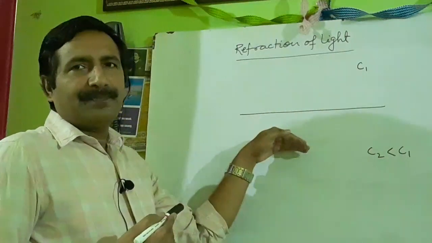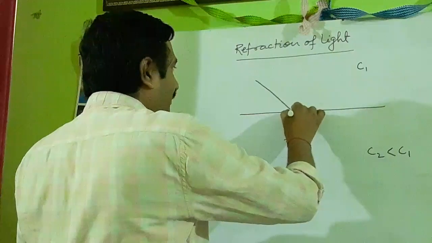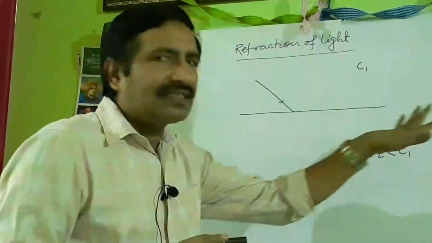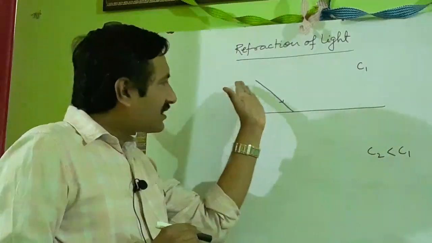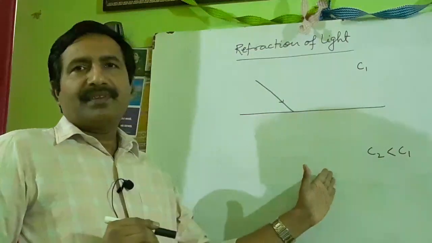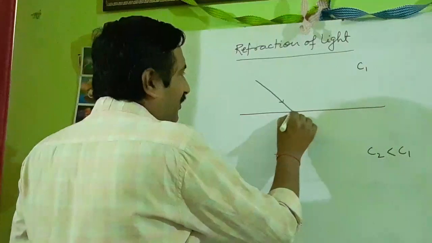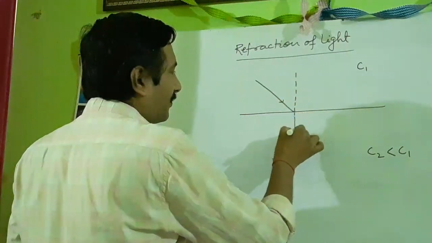So when a ray of light is incident at the interface, and this is not a reflecting surface, this is a transparent surface, light must enter this medium. This is the point of incidence and this is the normal at the point of incidence.